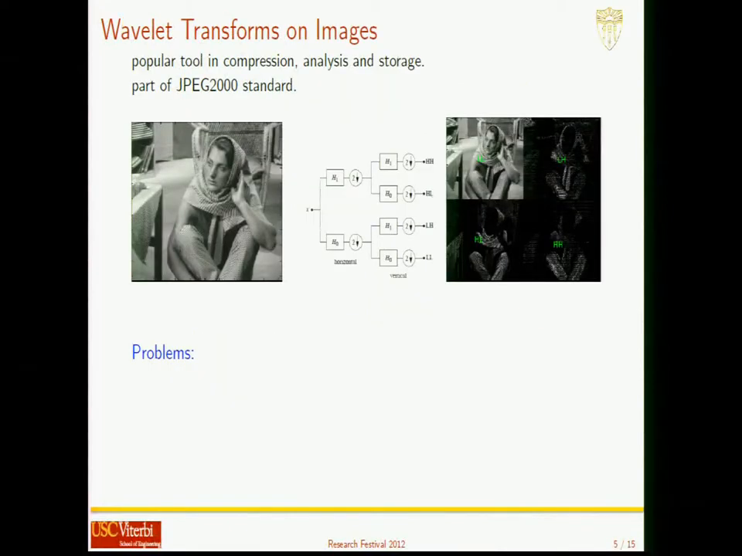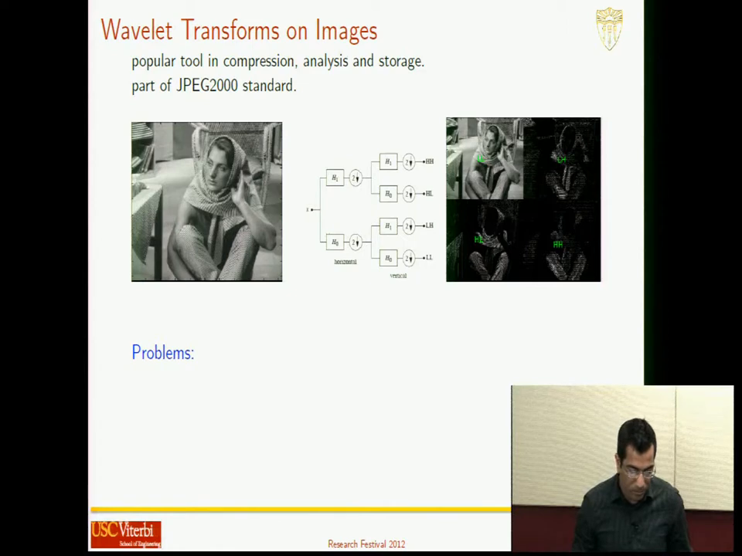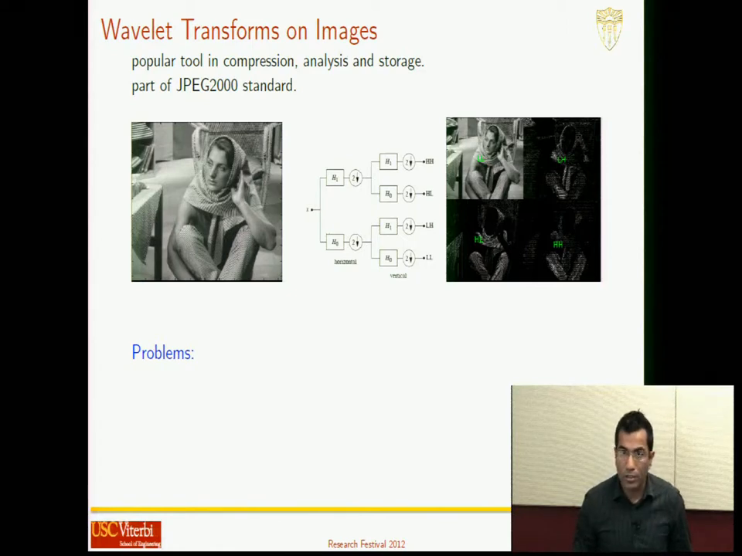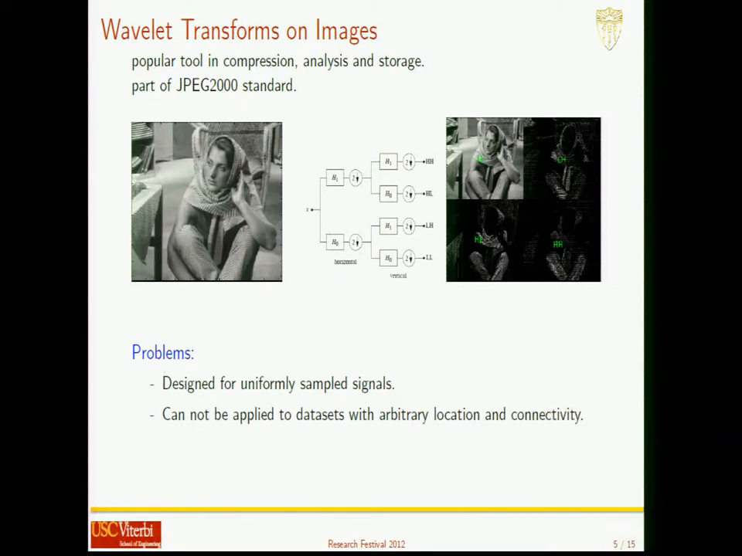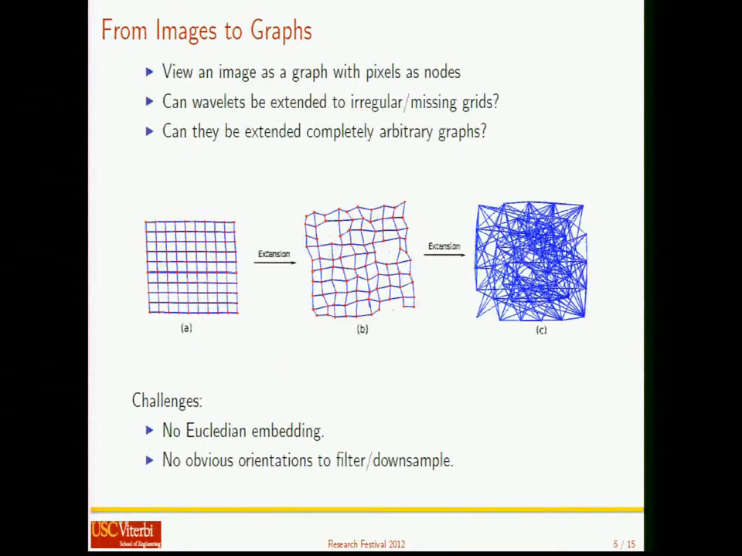It's a popular tool in compression, analysis and storage of images, and in fact it's a part of the JPEG 2000 standard. A given image is decomposed into 4 subband images of roughly 1/4 of the size, where one of the bands provides a smooth approximation of the original signal and the remaining are detail coefficients required to perfectly reconstruct the original image. The problem, however, is that these are designed for uniformly sampled signals and therefore cannot be applied to datasets with arbitrary location and connectivity.